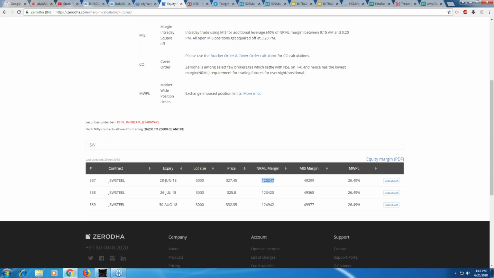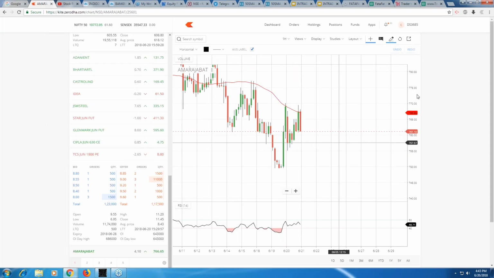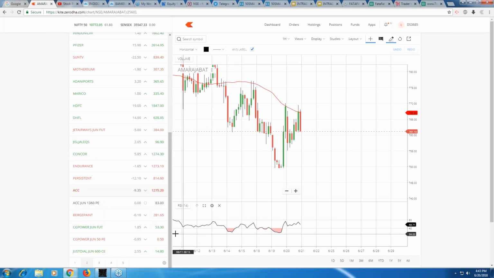Money required is 1,23,000. You should have enough money to carry forward these trades because the time frame here is 1 hour, right? So someday, it may not give you the return. It may take maybe 2 days or 3 days. But if you see ORB and PRB, you can do intraday trading as well.